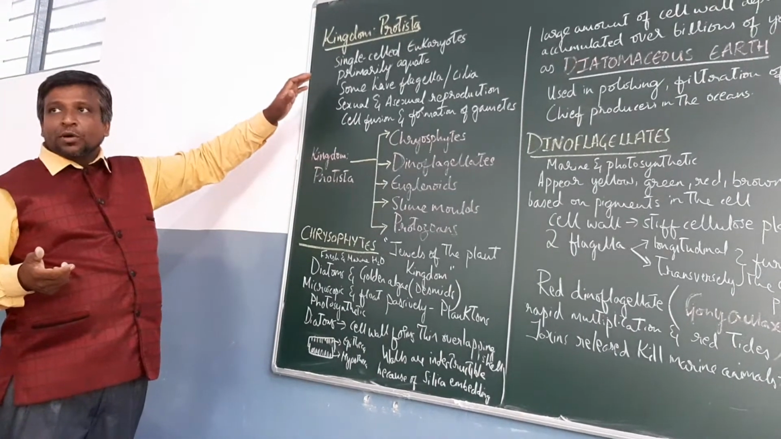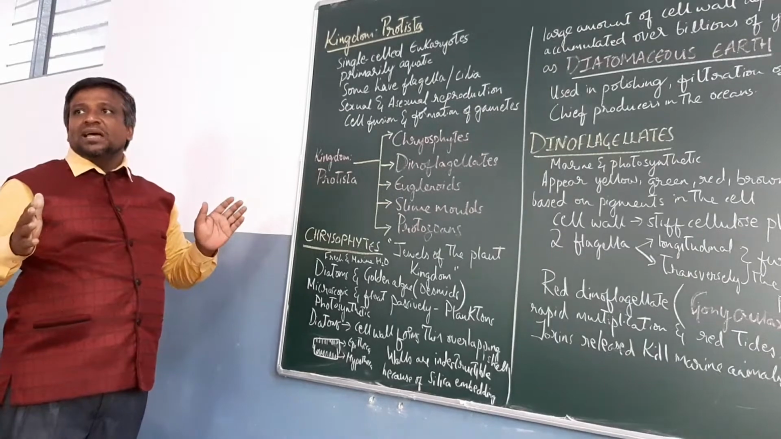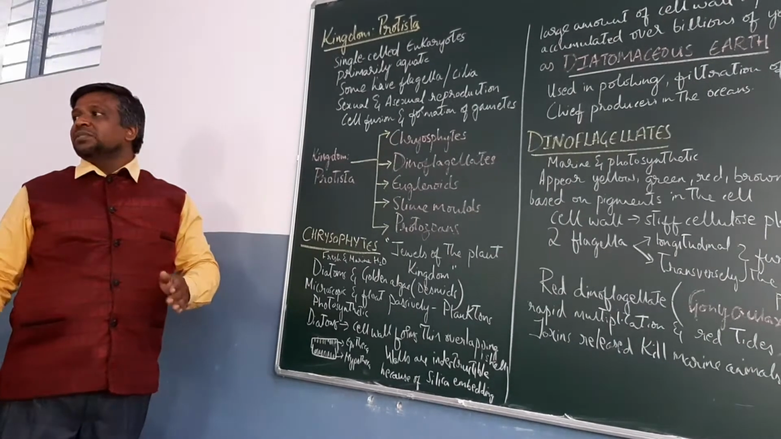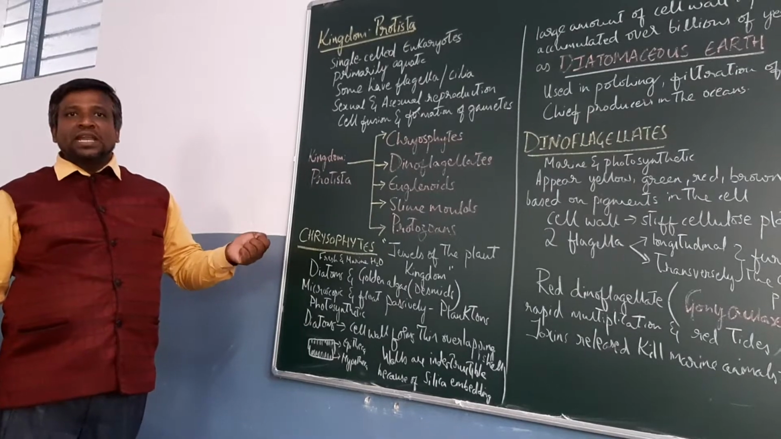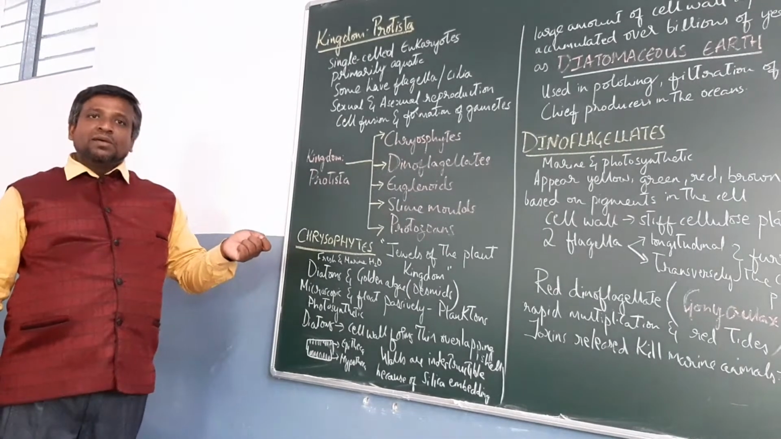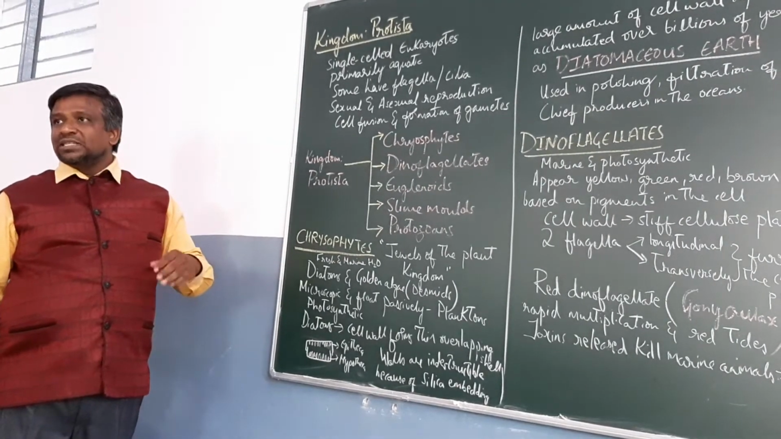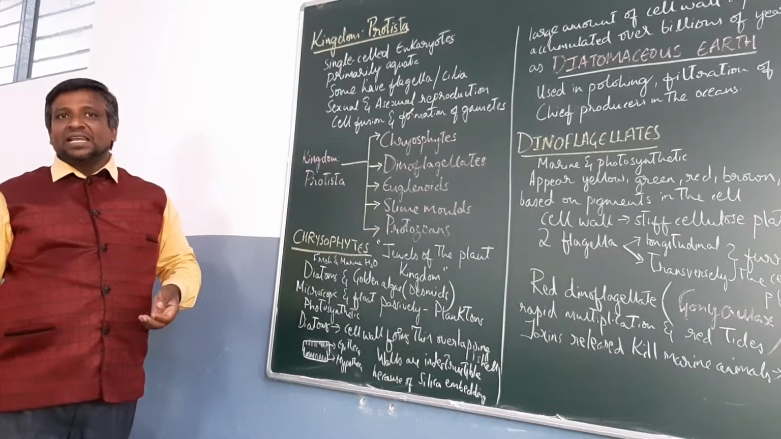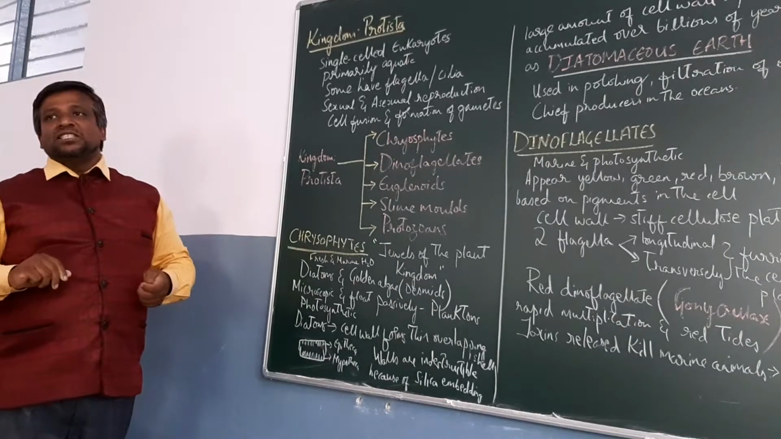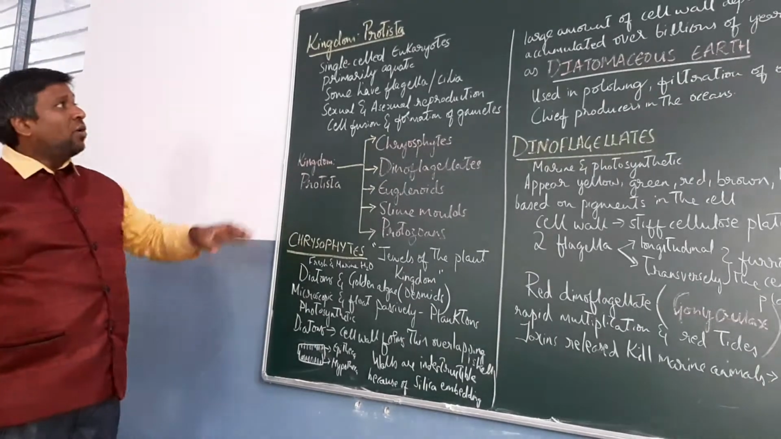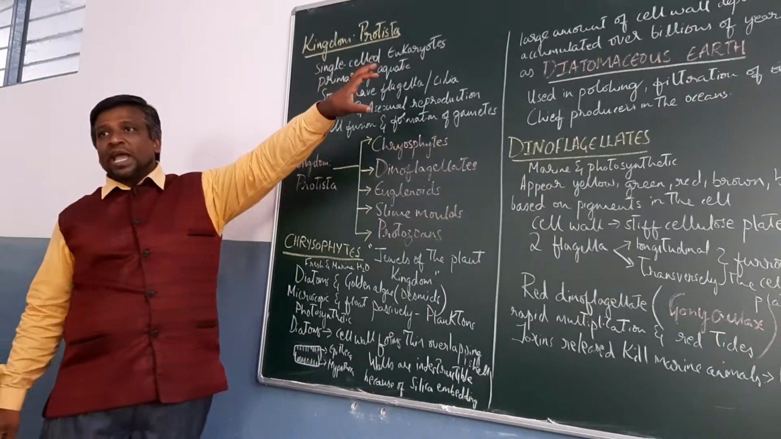But even now in kingdom Protista, the majority of the organisms are unicellular and eukaryotic in nature. What do we mean by eukaryotic in nature? They have a nuclear membrane with nucleolus, that is, a true type of nucleus is there. They have ribosomes of 80S type. They have double membrane cell organelles. That is the reason we place them under eukaryotes.